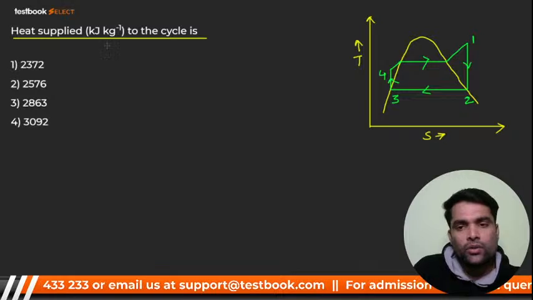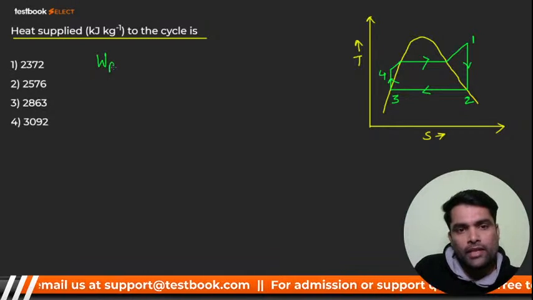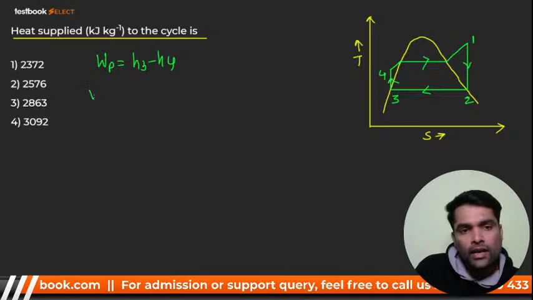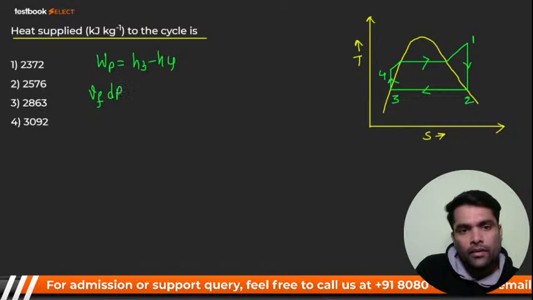You know that WP, that is pump work, will be H3 minus H4, and pump work is v_f dP, right?